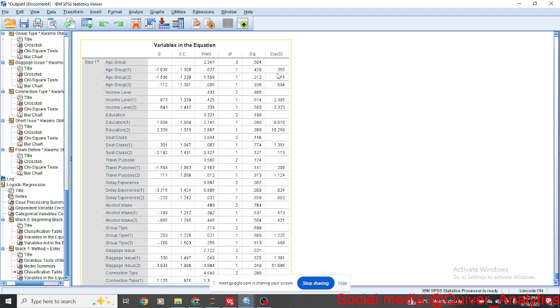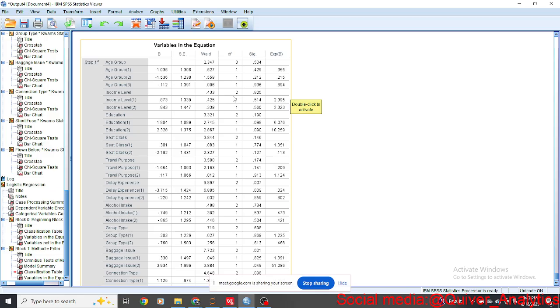For any odds ratio that is greater than 1, we interpret it accordingly. Income level 1 is low, level 2 is medium, level 3 is high, so level 3 is our reference point. So we say income level 1 is 2 times more capable of being chaotic than the high income. All right. However, we can't be sure of that because the sig value for income level is greater than 0.05, so we will not report this.